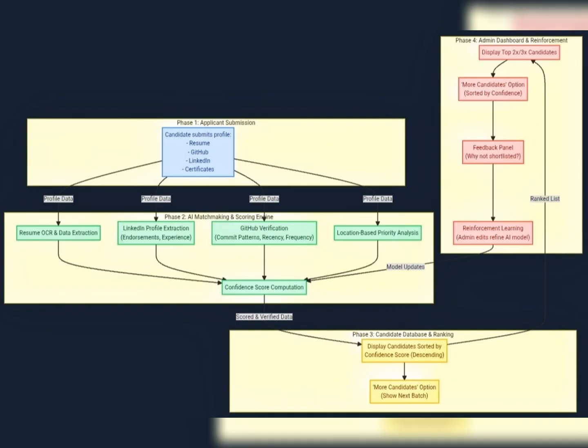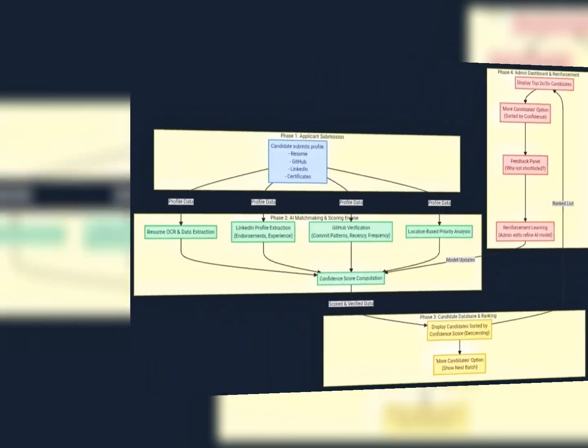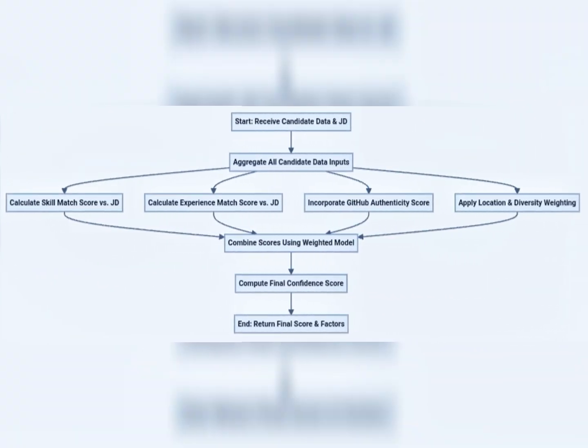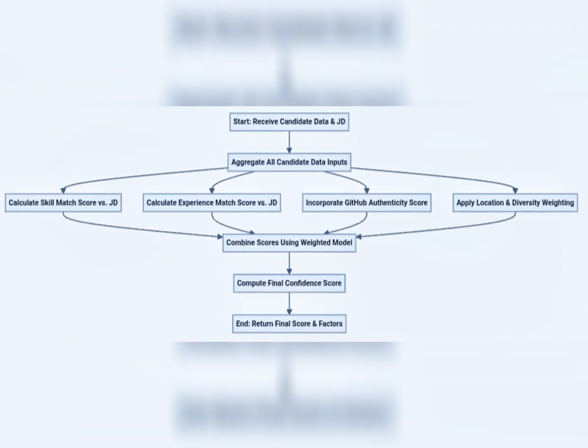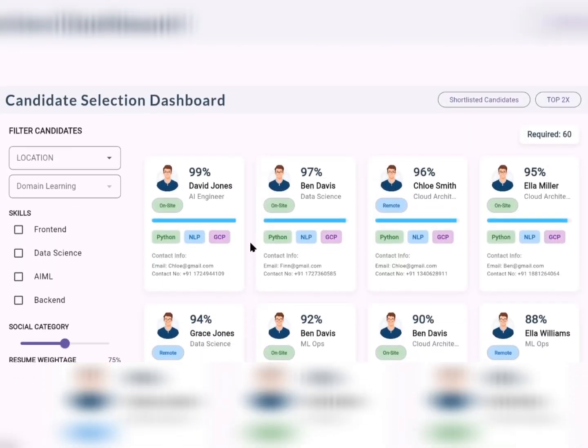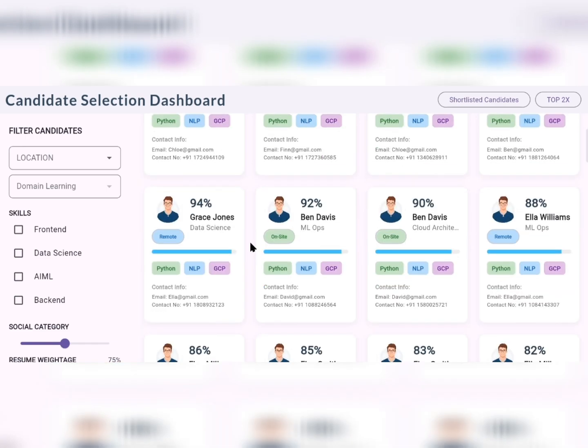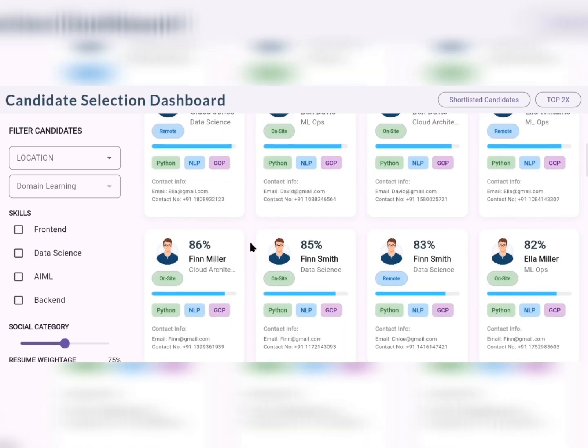Our platform performs 360-degree candidate analysis, fusing data from resumes, GitHub, LinkedIn, and certificates. Our confidence scoring system evaluates skills, projects, and critically, location readiness. Now, let us move towards the prototype of the candidate selection dashboard.